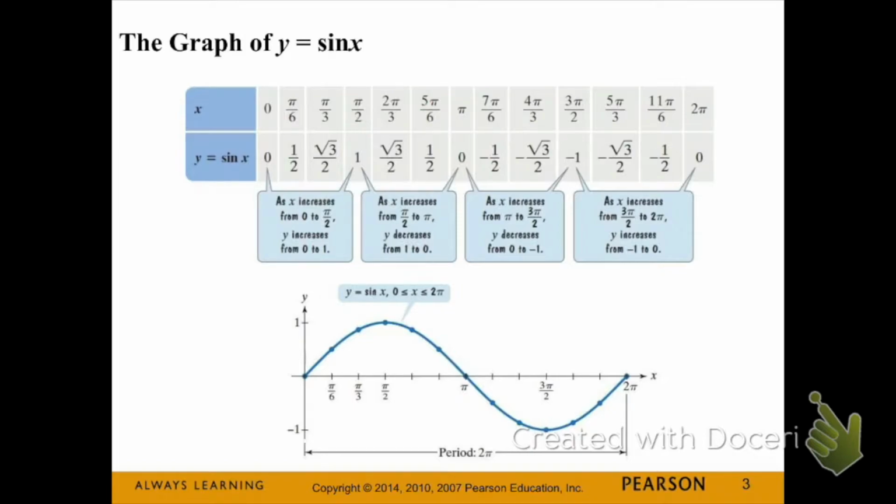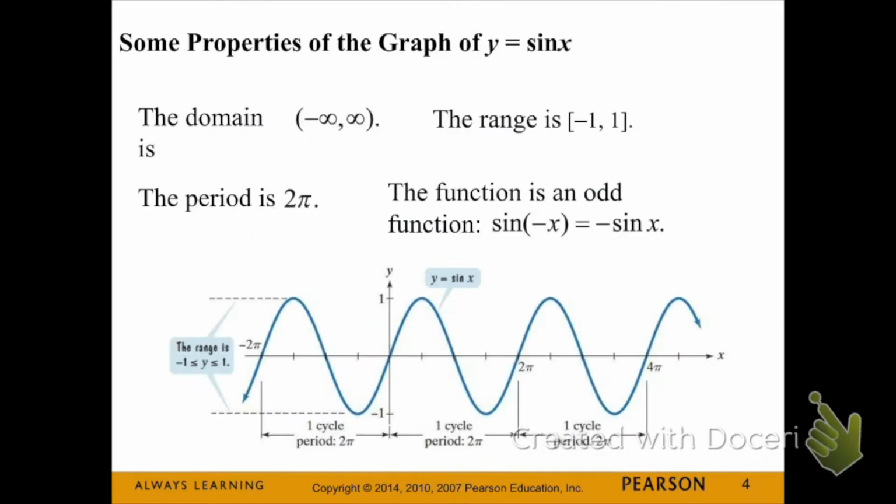Here is a table of values for y equals sine of x. You see our x values are in radians, and our y values are just the y coordinates of the points from the unit circle. Some properties of y equals sine of x are: the domain is -infinity to infinity, the range is -1 to 1, the period is 2 pi, and the function is an odd function.